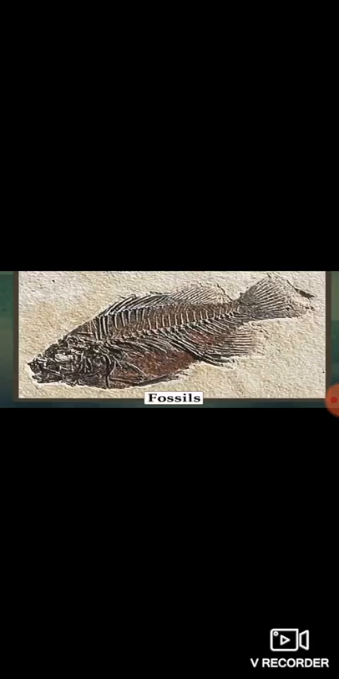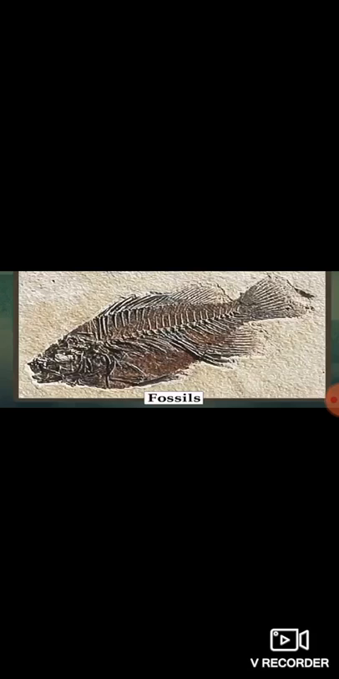Remains means the leftovers of dead animals or plants undergoing heavy pressure, and because of that the impressions of these dead plants and animals get marked in the rocks. At times the buried animals or plants also get petrified, meaning they get converted to stone-like material. And these are called fossils.